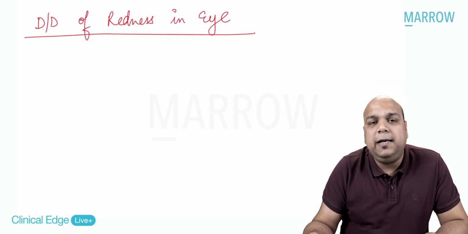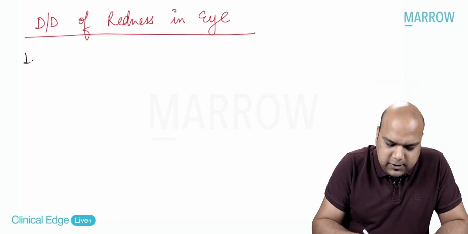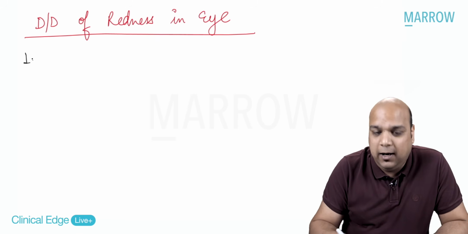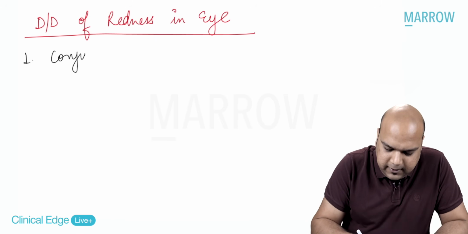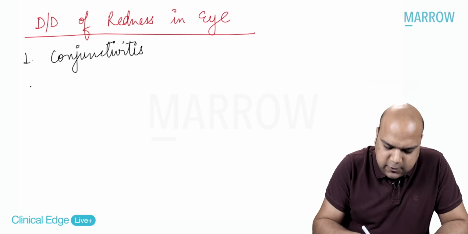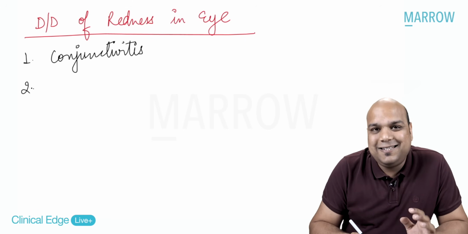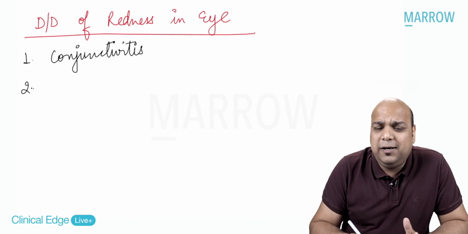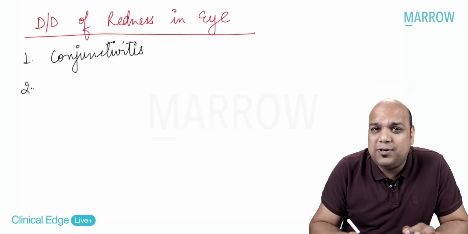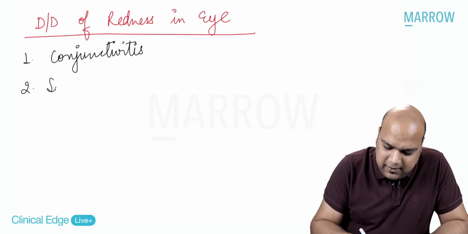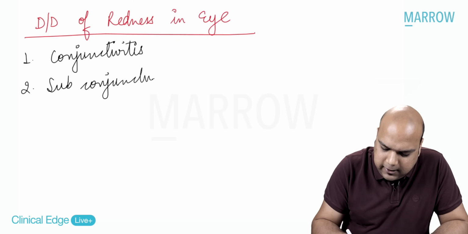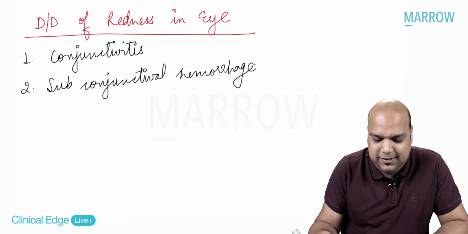I would think this is pretty easy. Yes. Let's start from the outside into inside. So first of all, conjunctiva. The first thing is conjunctivitis. Conjunctivitis presents with redness. All of us know that. Yes or no? Yes. Secondly, if it is not conjunctivitis, what other condition can cause redness in conjunctiva? It can be a very simple trivial trauma leading to subconjunctival hemorrhage. A large spot of hemorrhage, a subconjunctival hemorrhage, yes.